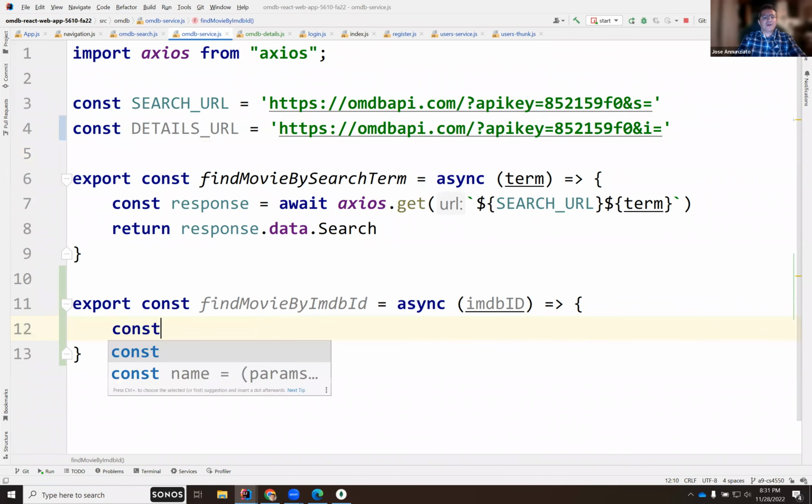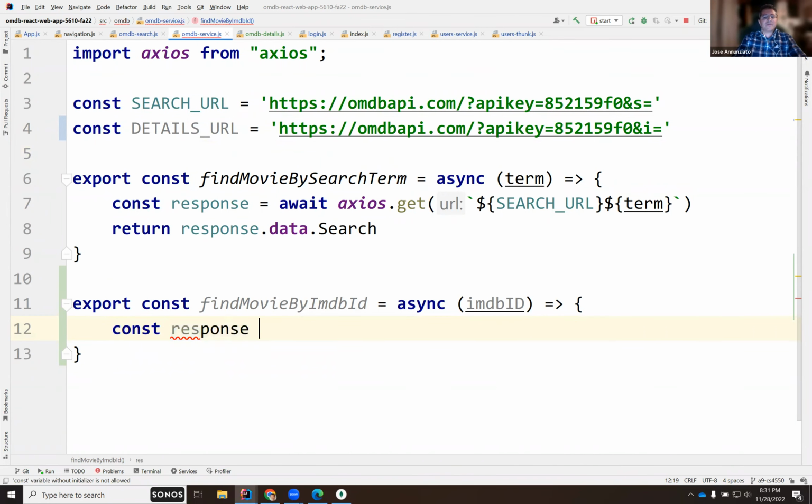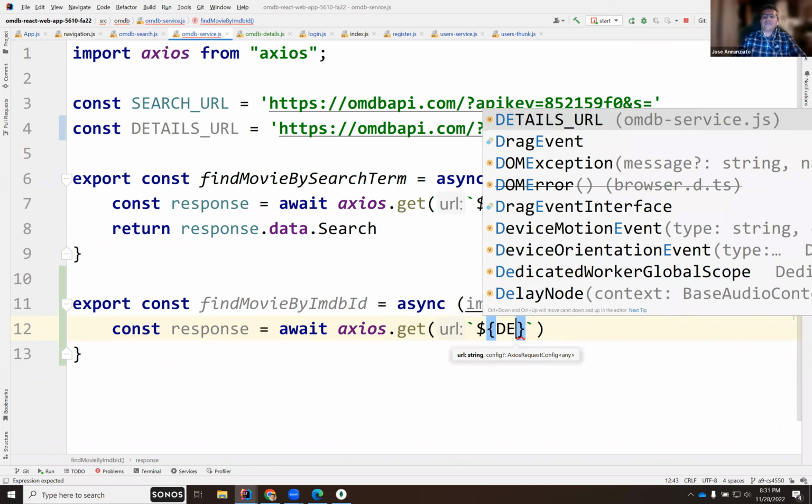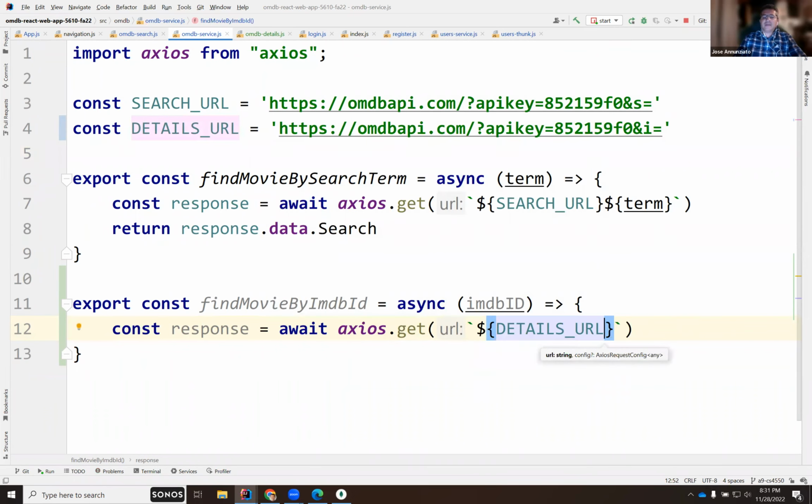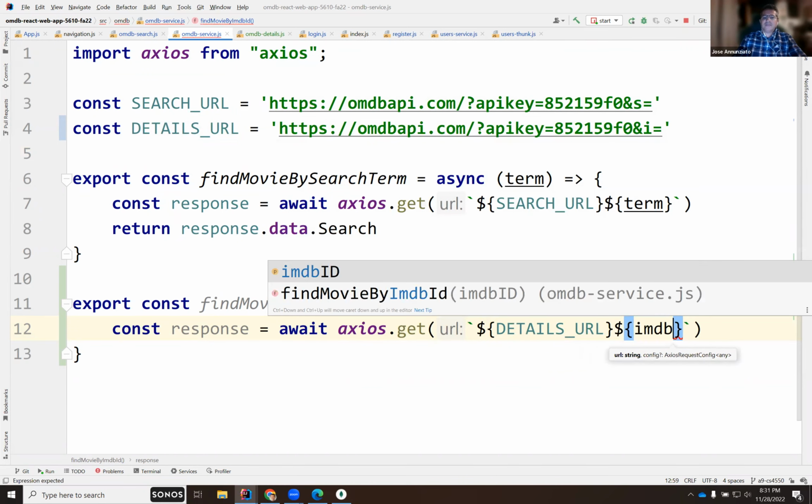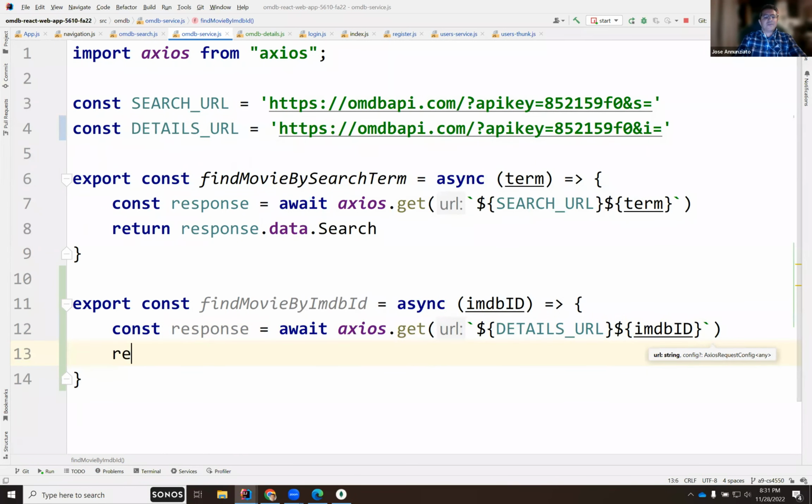So let's do const response = await axios.get, and this is the details URL followed by the ID, followed by the IMDb ID. And then we just return the response.data. I think it's just data. I think that's it.